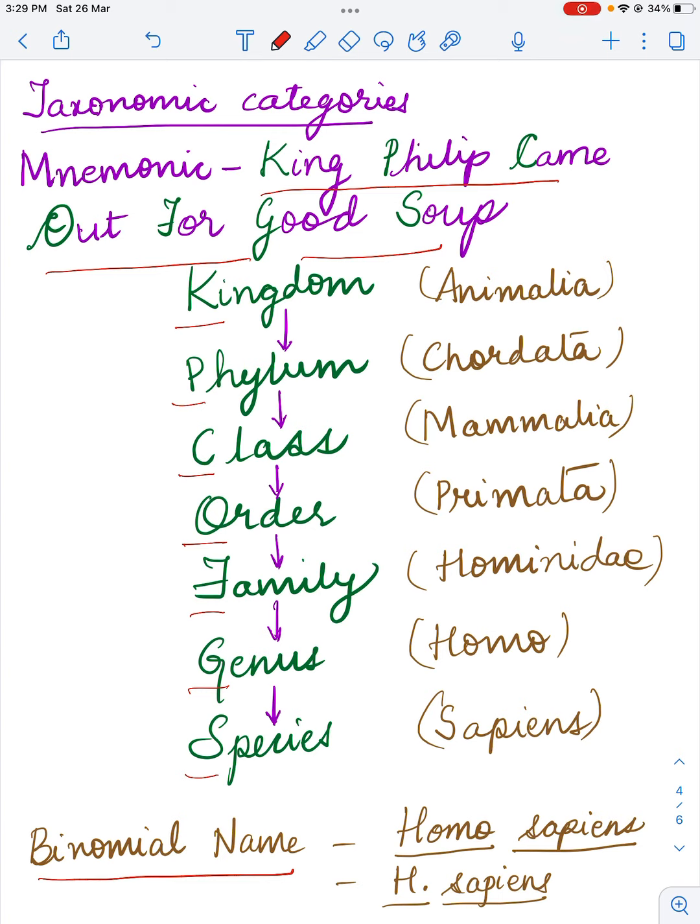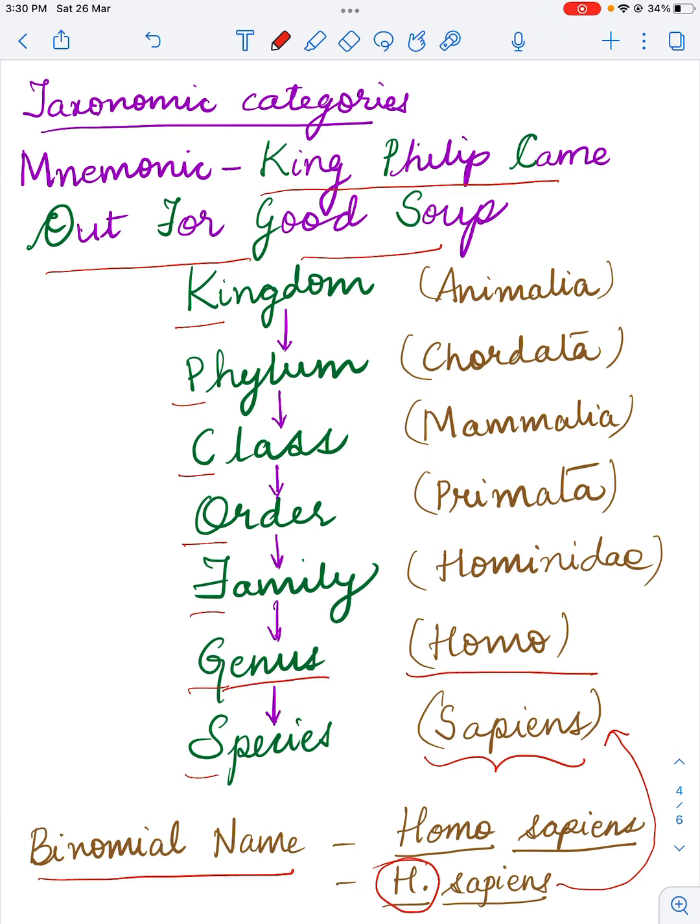Now here I would like to relate it to the species. So we all belong to a common species which is called sapiens, and many such species, various species, would be grouped under a taxonomic category called a genus.